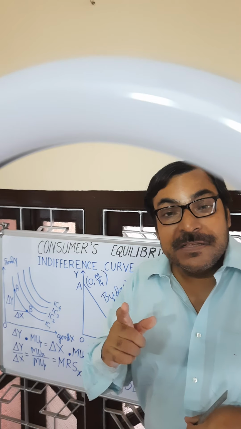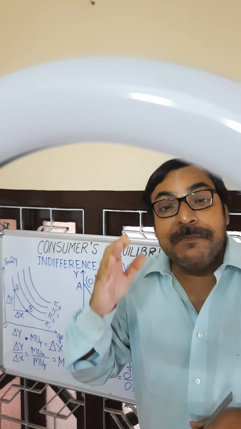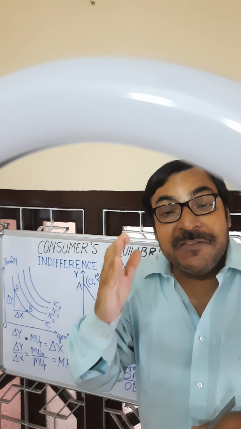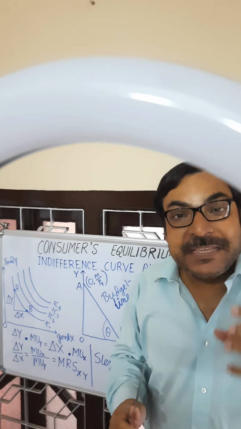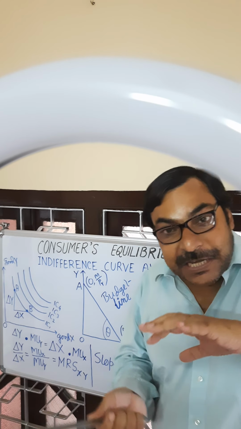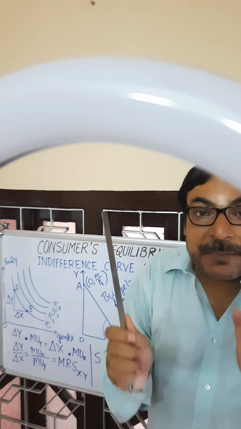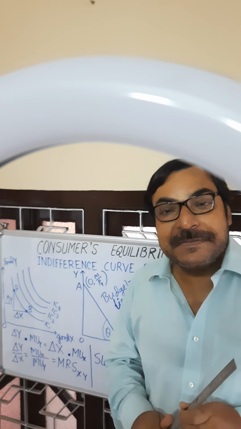But which indifference curve is attainable? What is the maximum highest indifference curve attainable? It is determined by his income, his budget constraint. So indifference curve and budget line simultaneously determine what should be the equilibrium purchase.